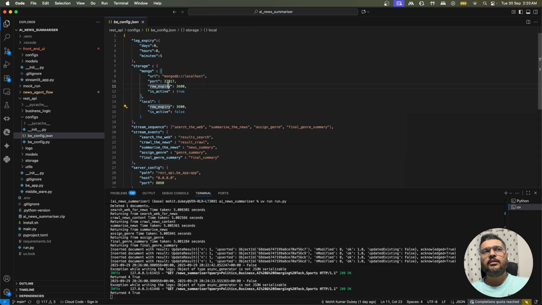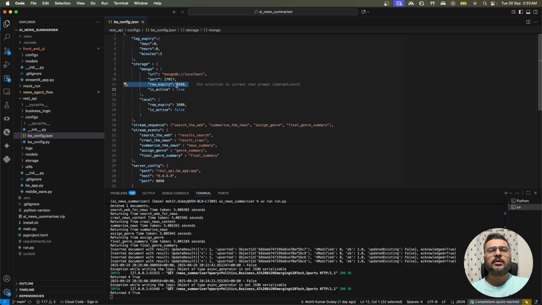This is actually in minutes, so you can change it to whatever value. This one is actually in seconds, so you can change it to whatever value you want. Basically this is for 1 hour. If you multiply this by 24, then you can persist it for a complete day.